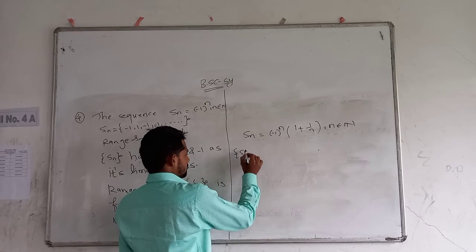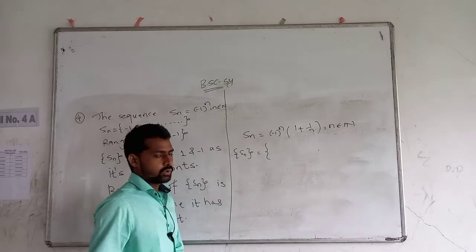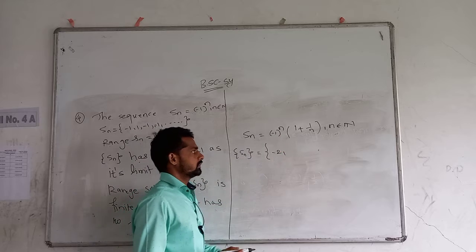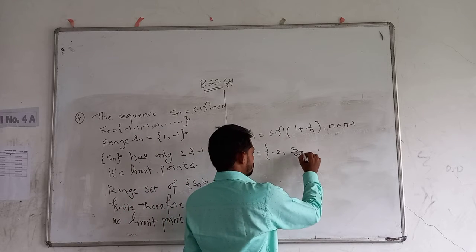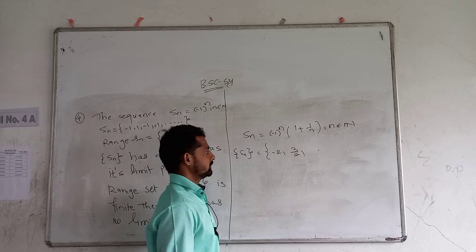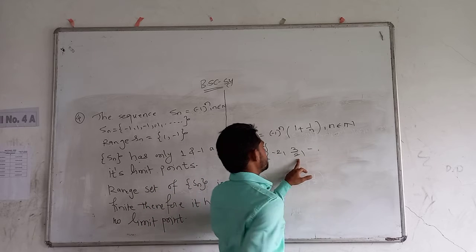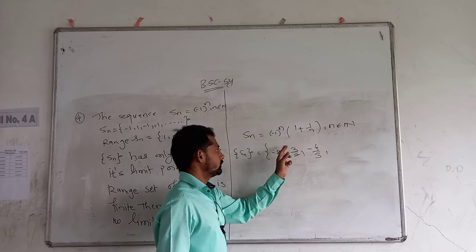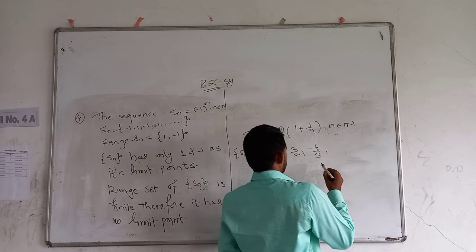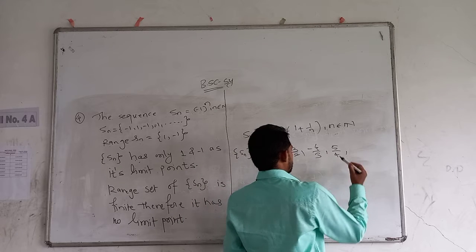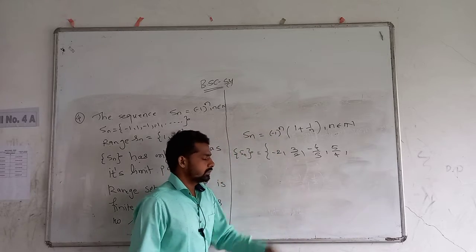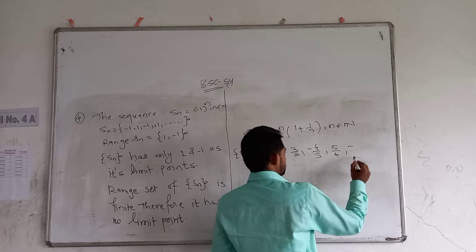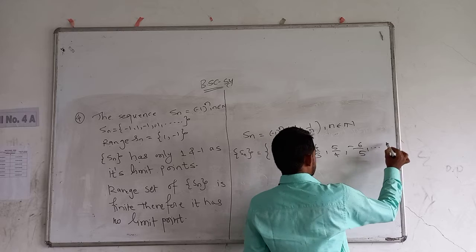Now the sequence is: if we put n equal to 1 then minus 2, n equal to 2 then 1 plus 1 by 2, that is 3 by 2, n equal to 3 then minus 4 by 3, n equal to 4 then 5 by 4, n equal to 5 then minus 6 by 5 and so on.